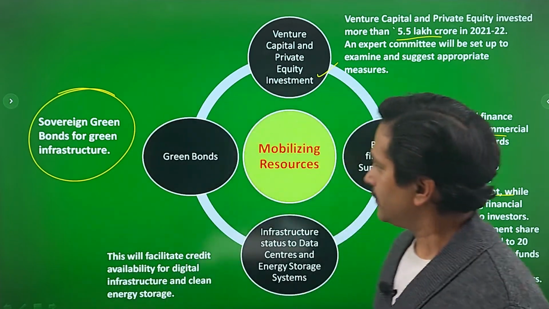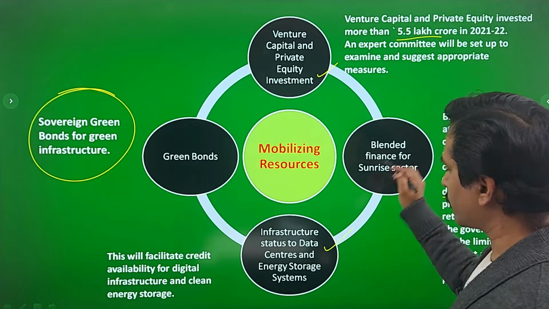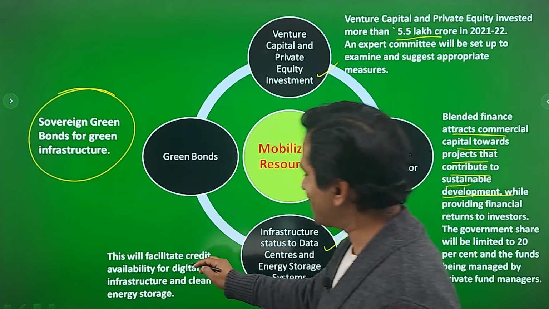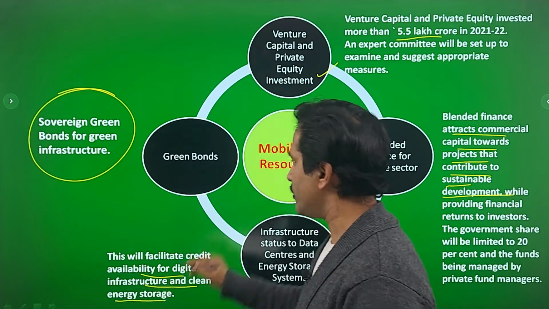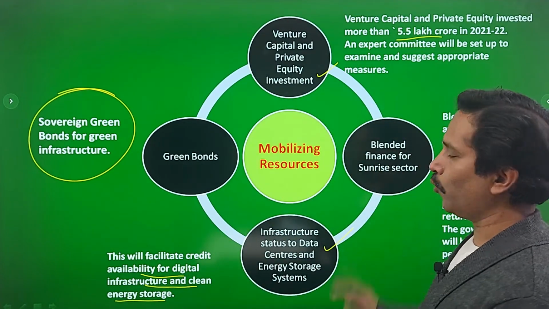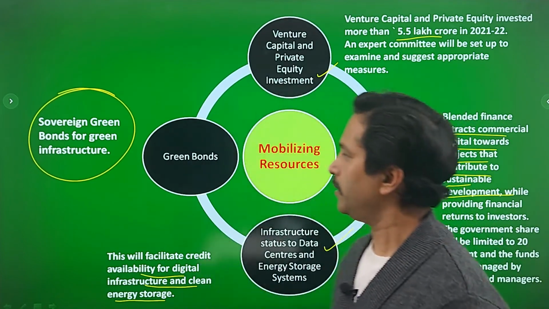And the fourth issue is infrastructure status to data centers and energy storage system. This will facilitate credit availability for digital infrastructure and clean energy storage. So these are the 4 areas emphasized by the budget from where the resources will be mobilized.